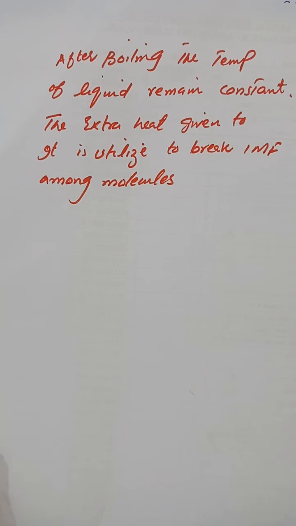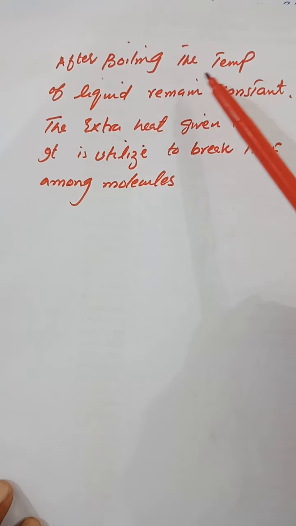Another very important thing should be kept in mind, that once a liquid starts boiling, the temperature of the liquid remains constant. Let's suppose water starts boiling at 100 degrees centigrade. The thermometer will read 100 degrees centigrade. Now the heat is supplied to water continuously, but the temperature remains stationary, it doesn't change. Now where is the extra heat utilized? So remember that after boiling, the temperature of the liquid remains constant.